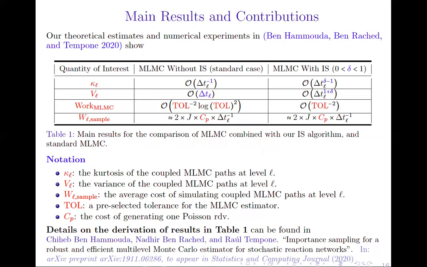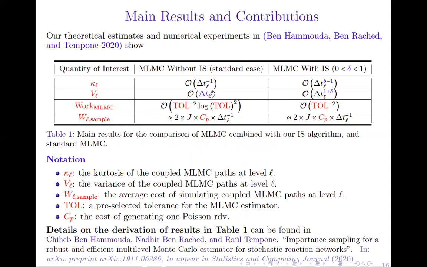Table 1 shows the main results that we obtained for our approach compared to the standard case, which is multilevel Monte Carlo without importance sampling. In fact, our theoretical estimates and numerical experiments show the following. First, we reduce the growth of the kurtosis from delta t_L to the power minus 1 in the standard case to delta t_L to the power delta minus 1 in our approach.